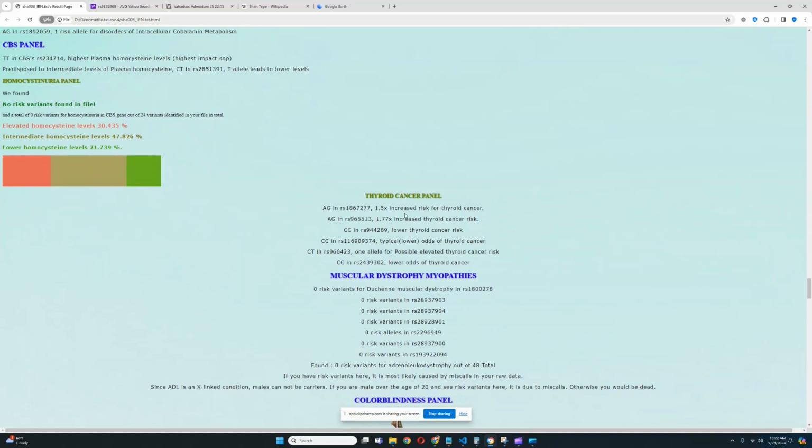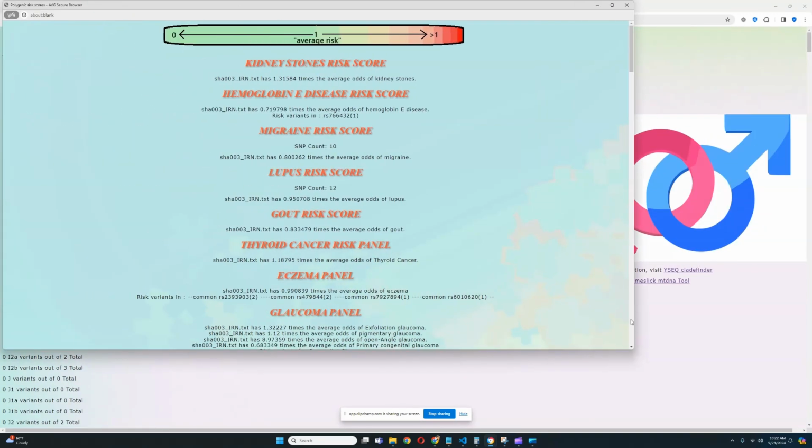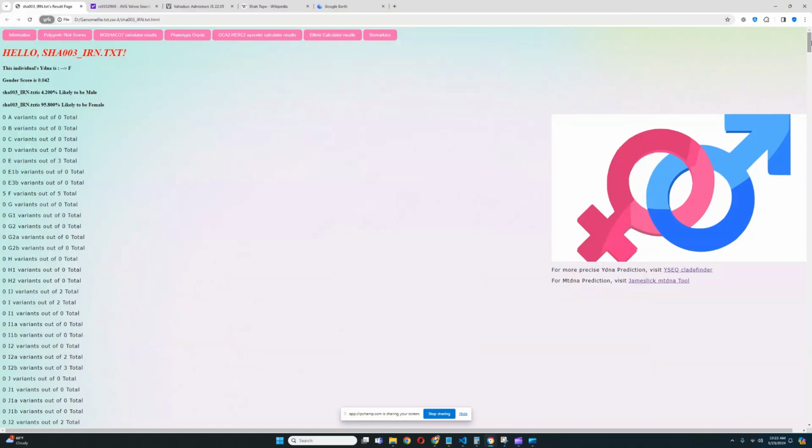Really interesting. For thyroid cancer, looks like if you just look at these genotypes, they'd probably score a little bit above average for the risk of thyroid cancer. Let's look up what they score for thyroid cancer in the polygenic risk scores because I already forgot. Yes, they score a little bit above average. That's exactly what they score.